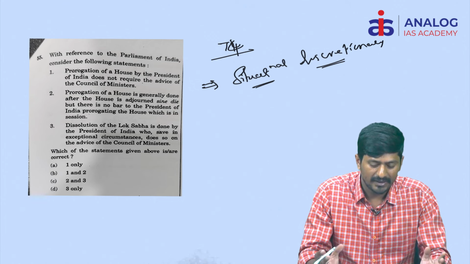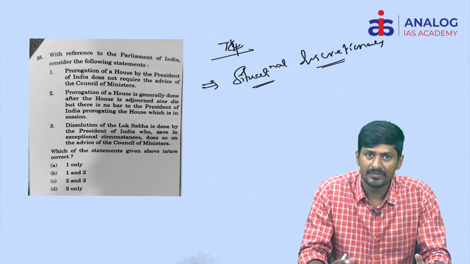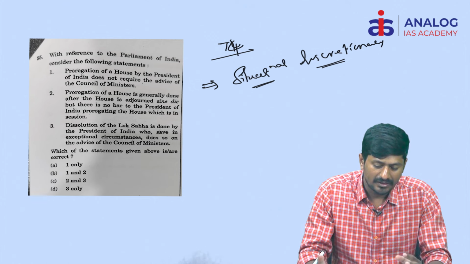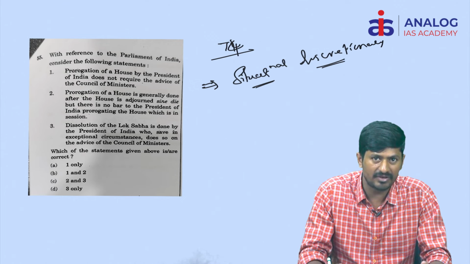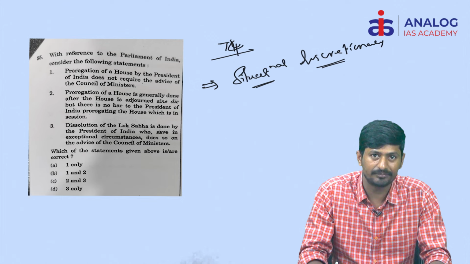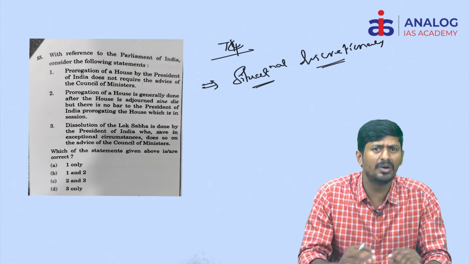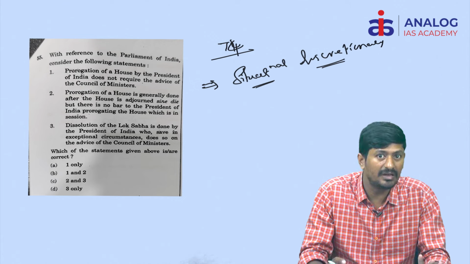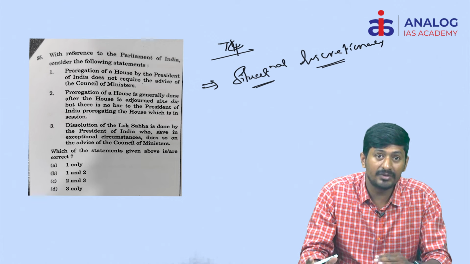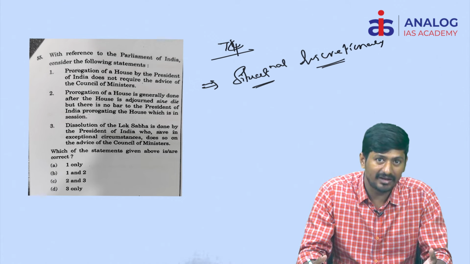The reason is, there is a synthesis of institutions between American democracy, that is the presidential form of democracy, and the parliamentary form of democracy in the Indian context. Because in the UK there is a monarch or crown who is a purely nominal authority. In the case of the USA, the president is the real authority.